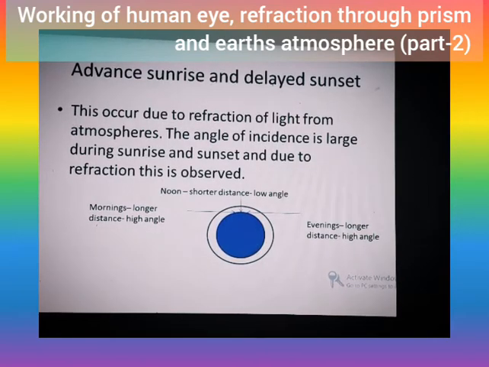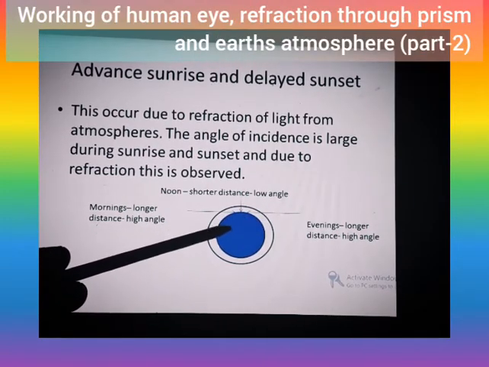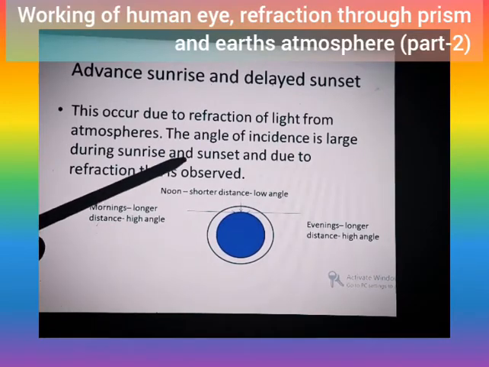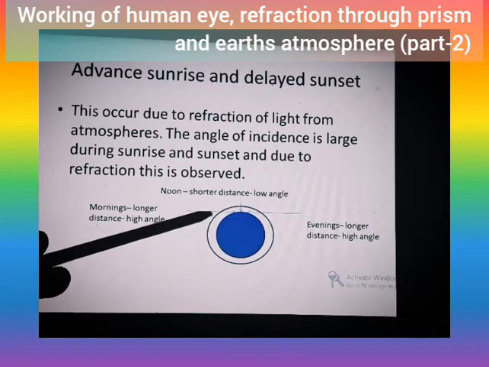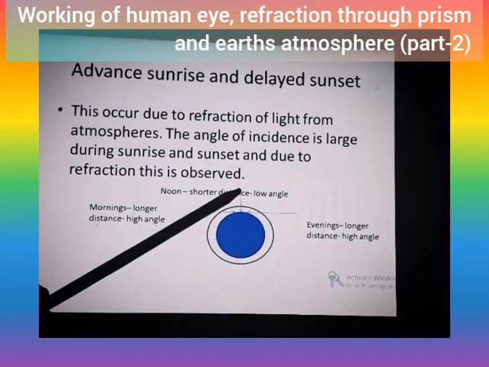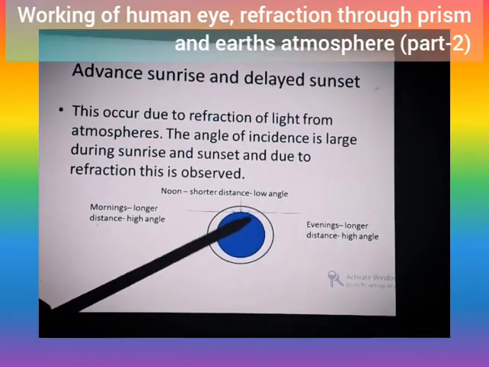Similarly, at noon there is a shorter distance, and in mornings and evenings there is a longer distance for the sun's light to travel. Because of this, when the light enters with a very large angle of incidence, there will be a slight refraction. Before it becomes tangential, it will touch the atmosphere a little and bend towards the Earth.